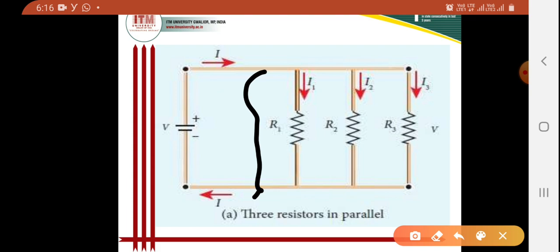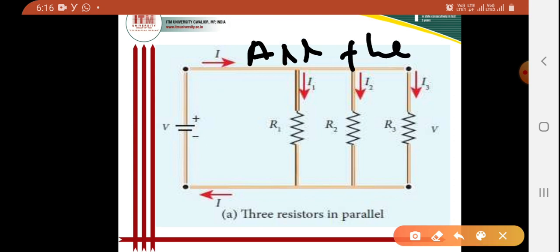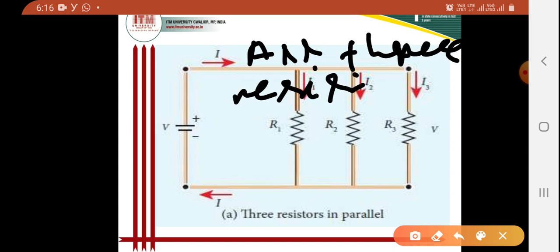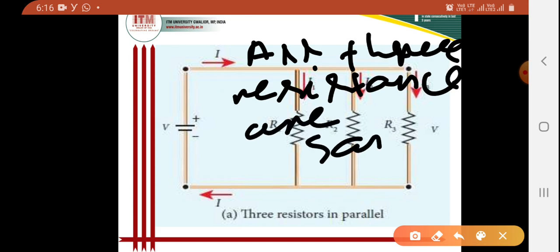The potential difference across R1 is V, similarly the potential difference across R2 is also V, and across R3 is also V. That means the potential difference across all three resistances is the same.